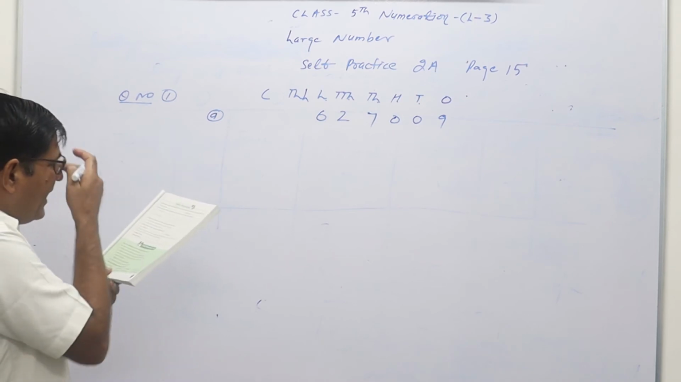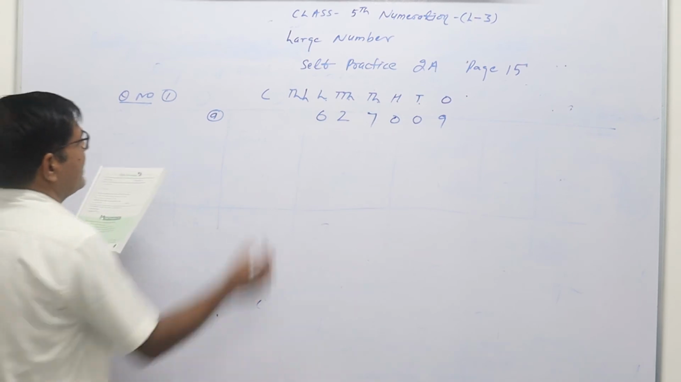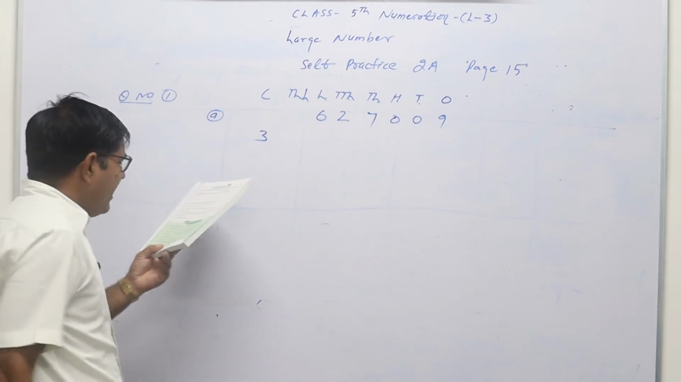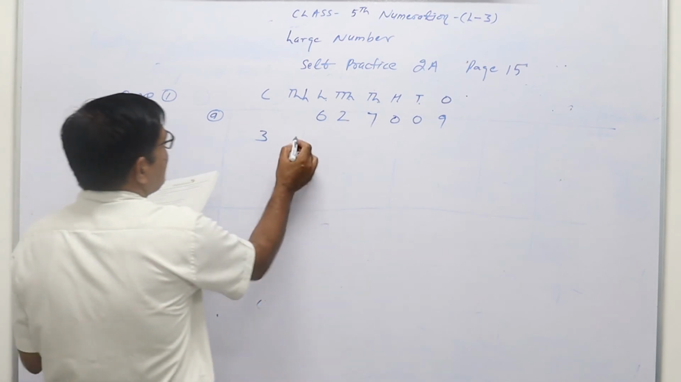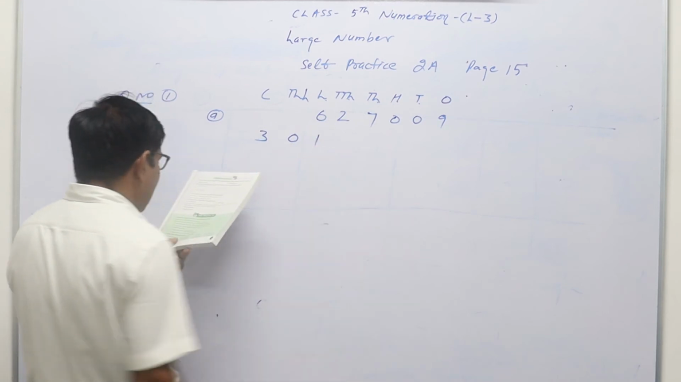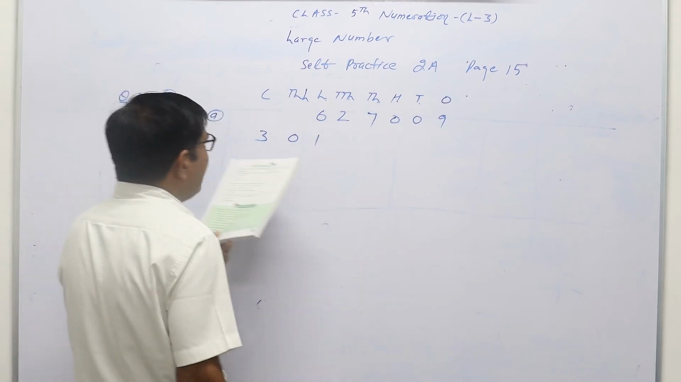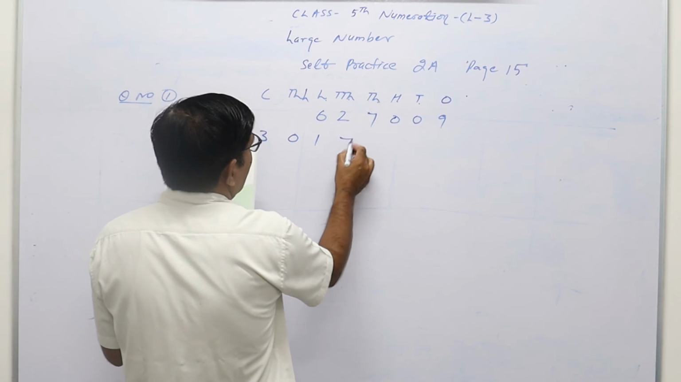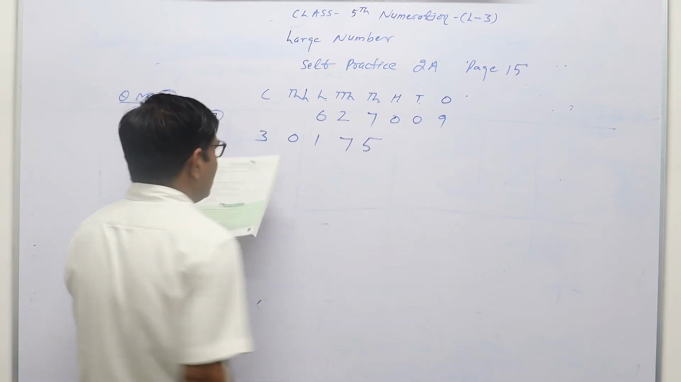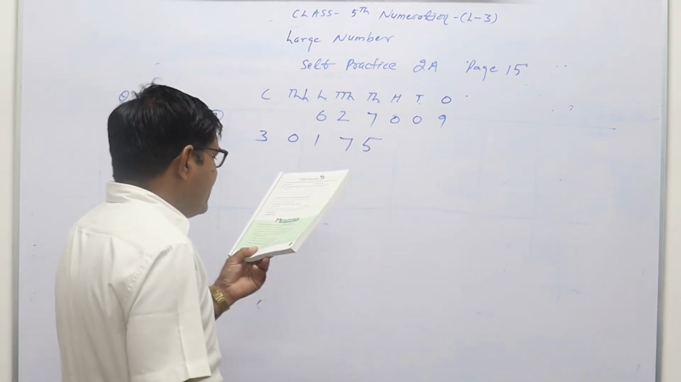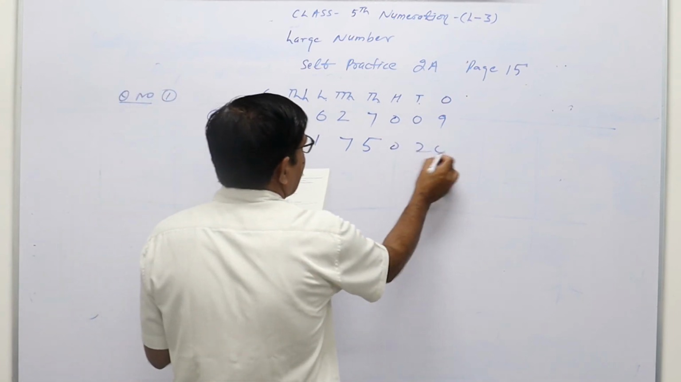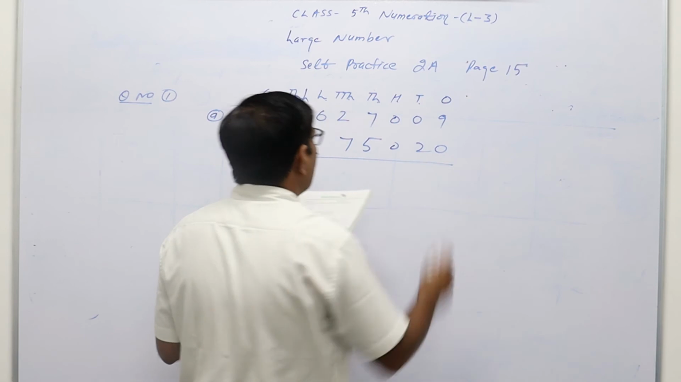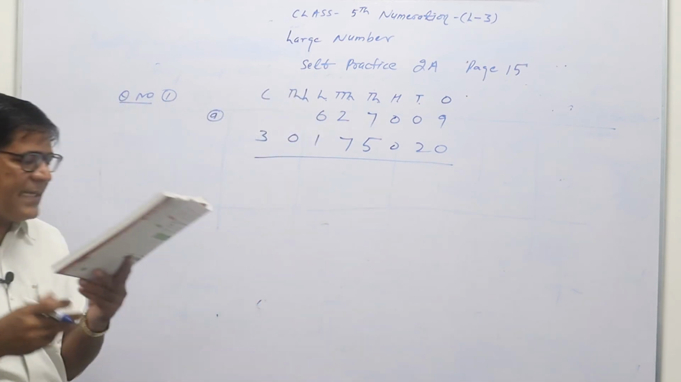Then 3 crore 1 lakh. For 1 lakh we will put 0 here, and then 75,000, and 20. So this is 3 crore 1 lakh 75,020, in this way. So this is your question number second.